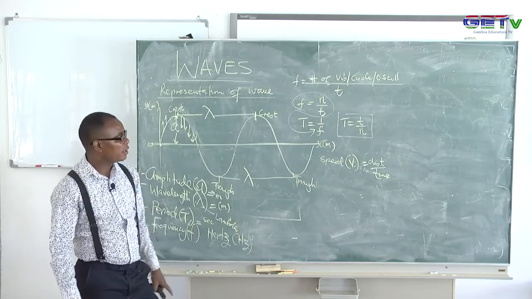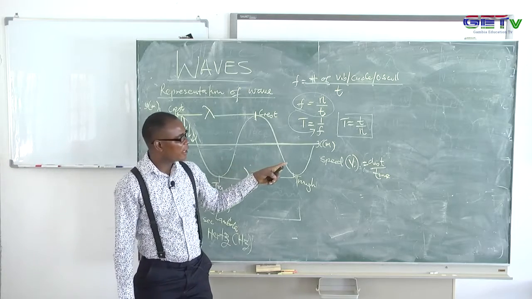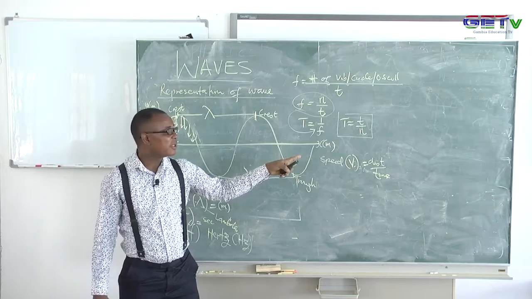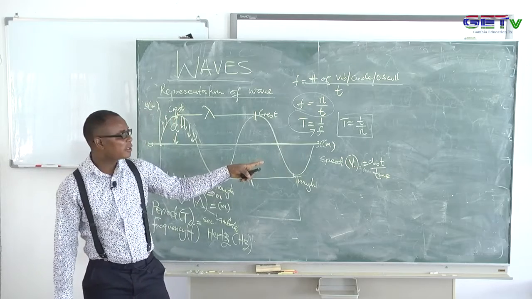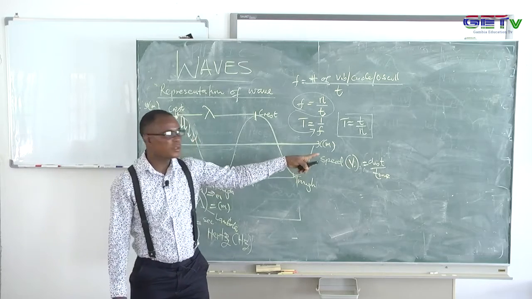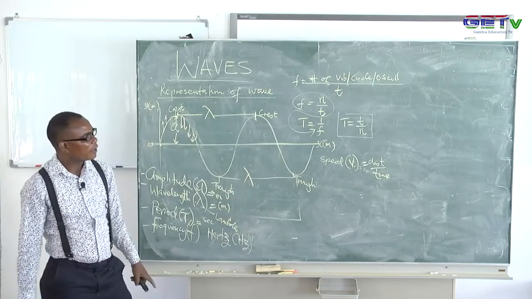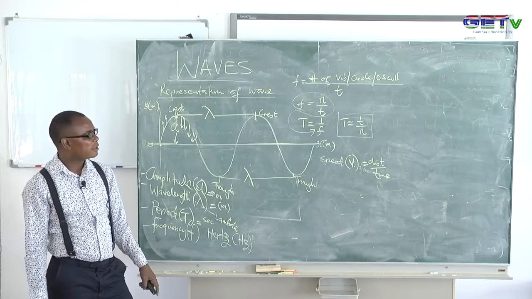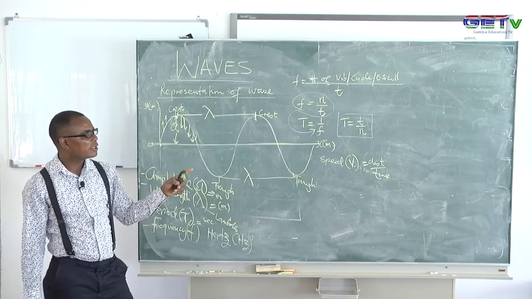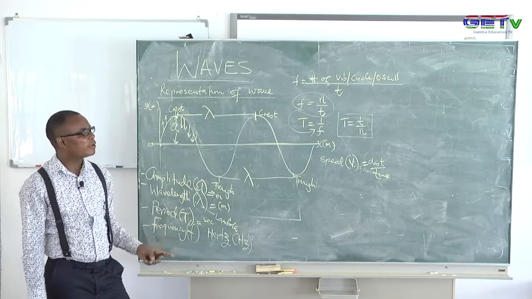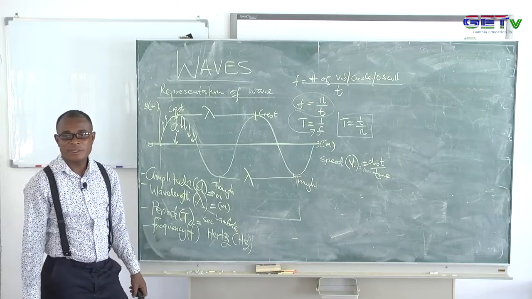Remember speed and velocity. Velocity goes with displacement; in this case we call it distance, because we are using speed. Speed goes with distance and displacement goes with velocity, note that. So here we have the speed of the wave. It is the ratio of the distance to the time traversed by the wave. It can be measured in meters per second, you know that already.